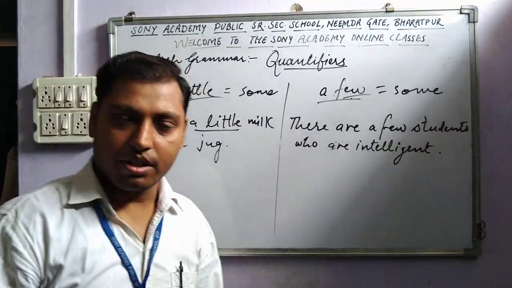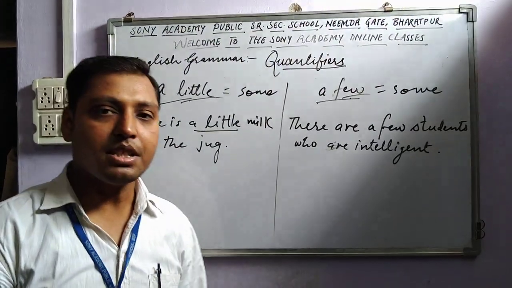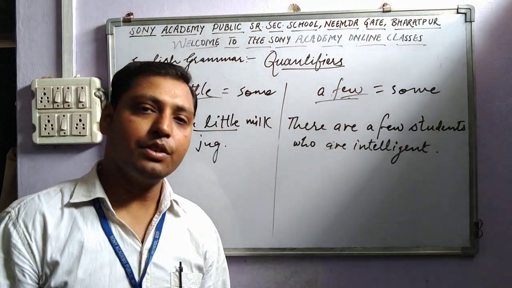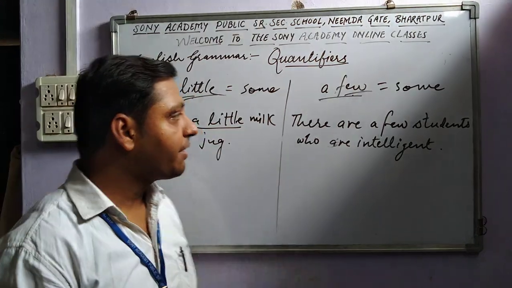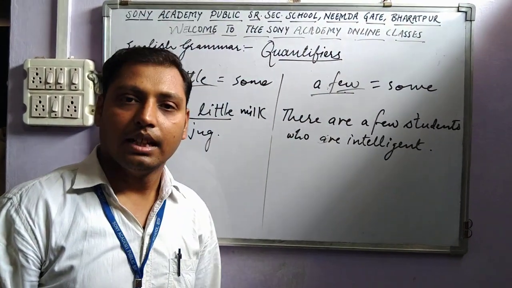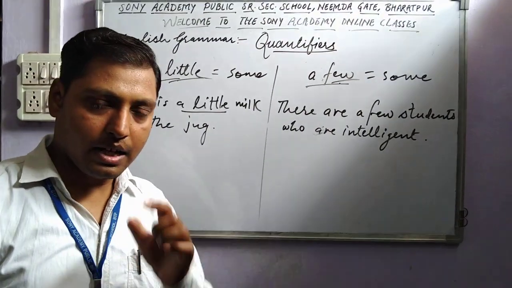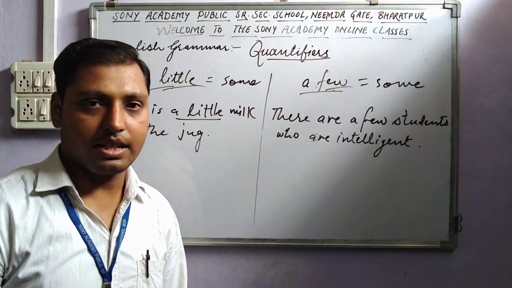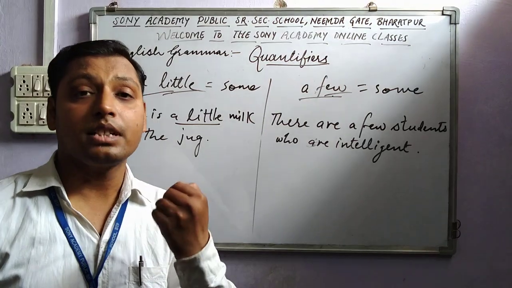A few students, it means there are some students. I have used it in positive sense, that there are a few students who are intelligent. So here I have used a few and a little in positive sentences, okay, for a positive sense.